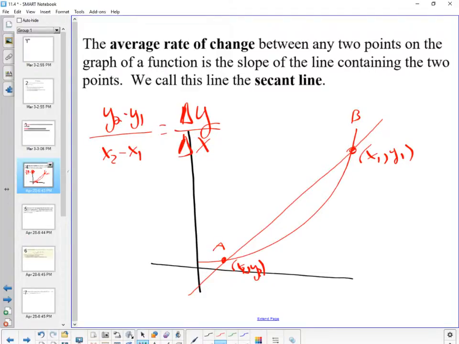Delta is the Greek letter for D, but in mathematics we use it a lot to represent change. So this is the change in y or the change in x. To find the change, or difference, is a subtraction problem. So it's the change in y over the change in x. This is average rate of change.